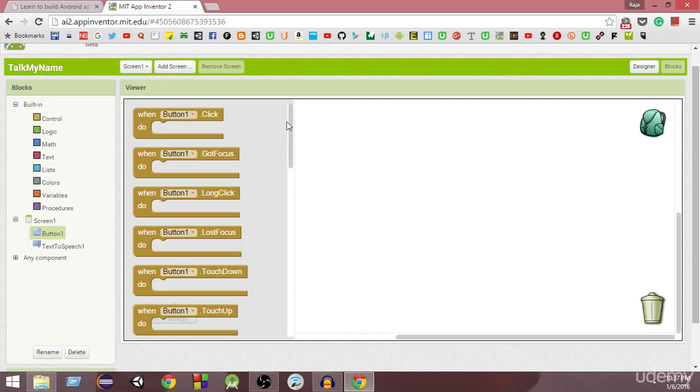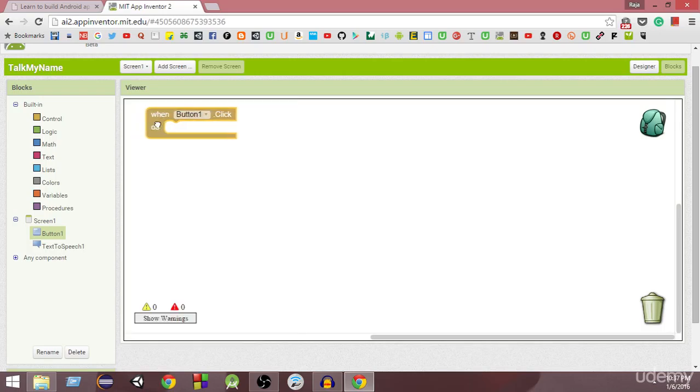Among all of them, we're going to select this one which says when button1.Click, do this. So it will work like: when button one is clicked, we're going to do this. We can drag this block and drop it in the blocks editor, and this is how it has been added.